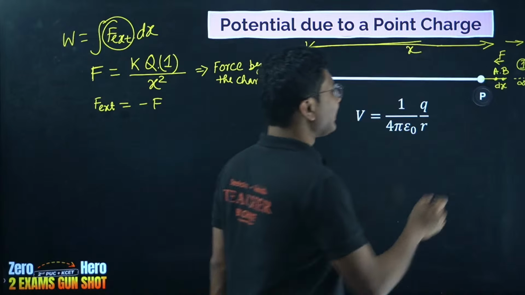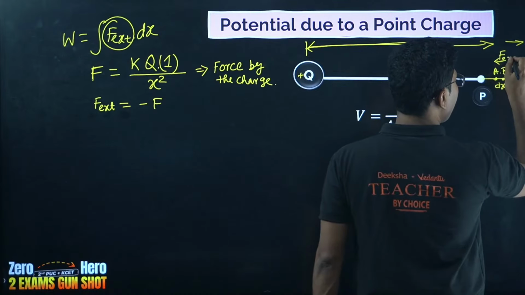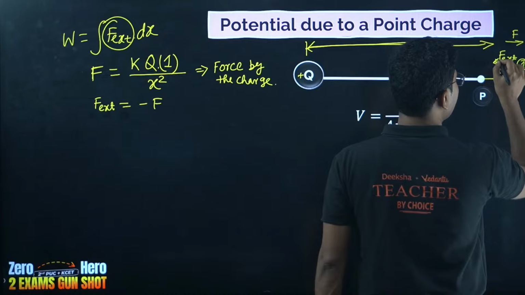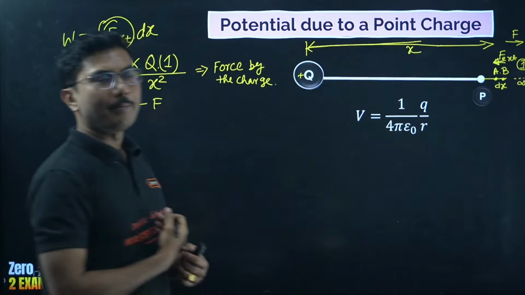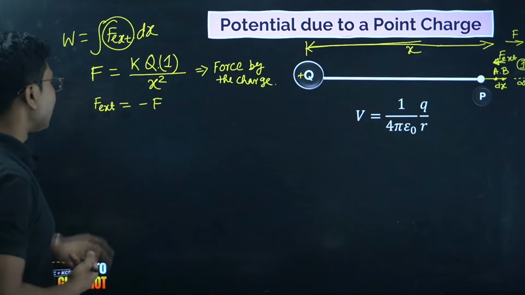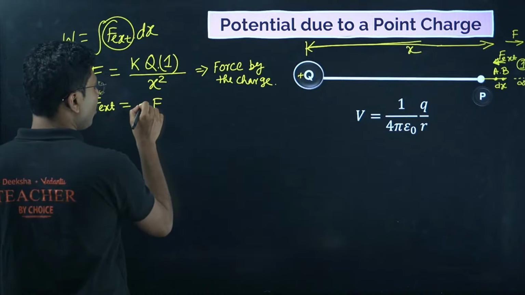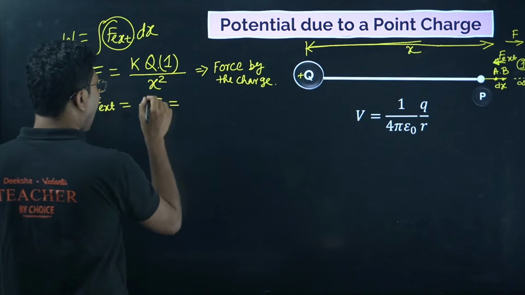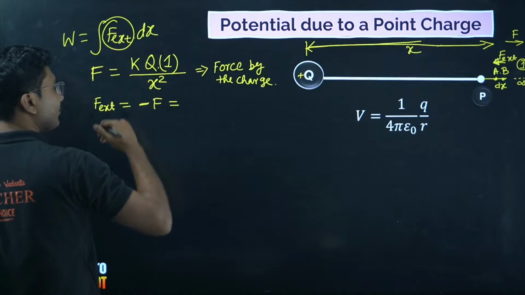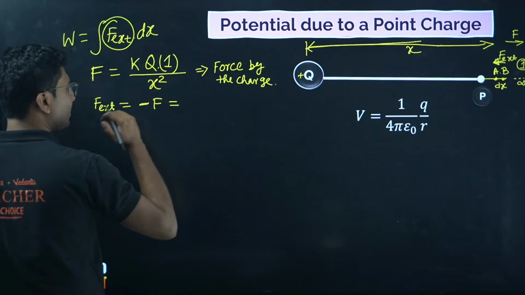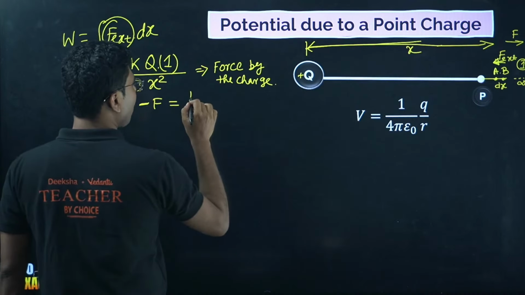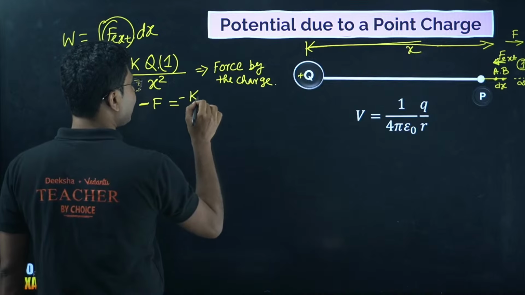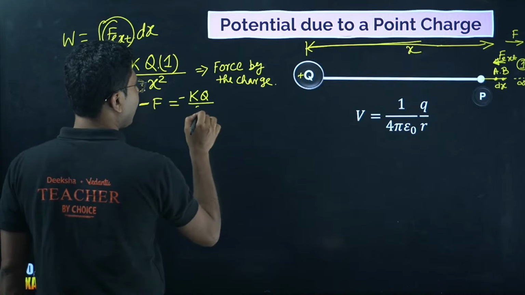You have to apply an external force in the opposite direction, so this is the internal force, this is the external force, which is exactly the same but in the opposite direction. So the external force has to be negative. Do not forget this negative sign, and do not forget to write both forces. That force will also be the same but with a negative sign, kq by x square.